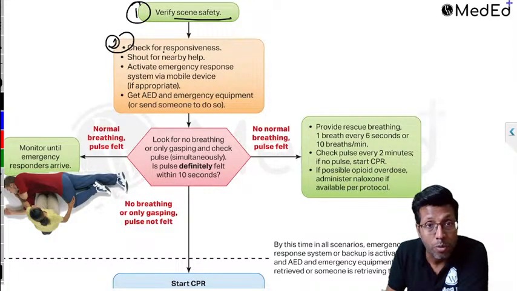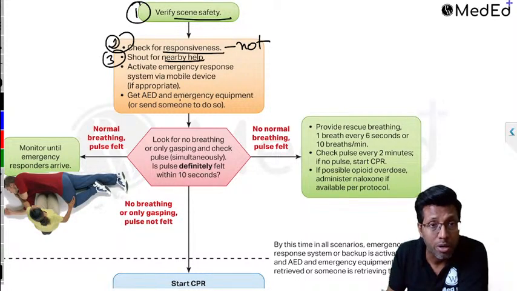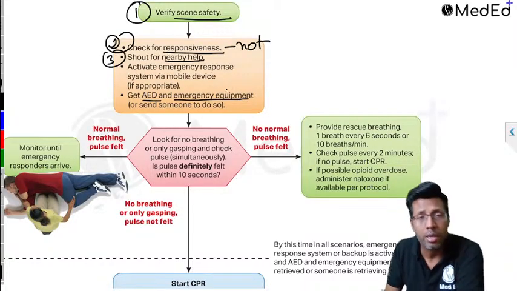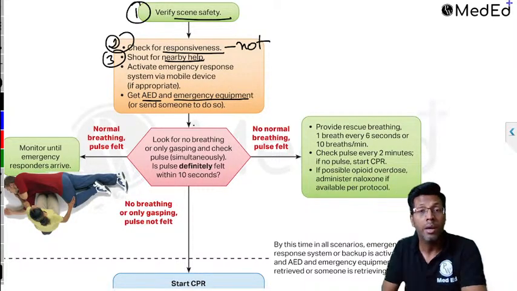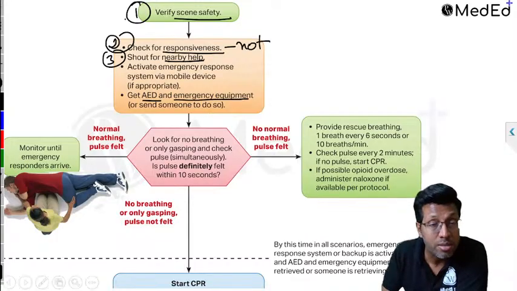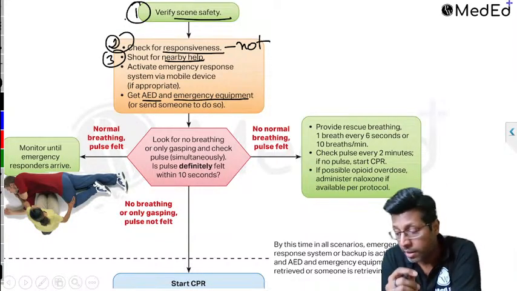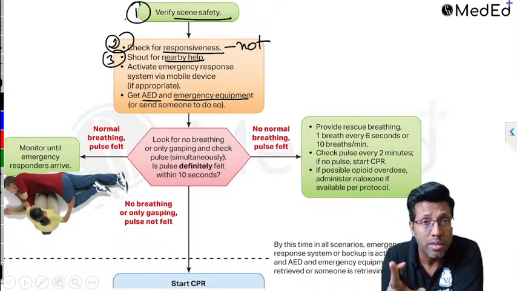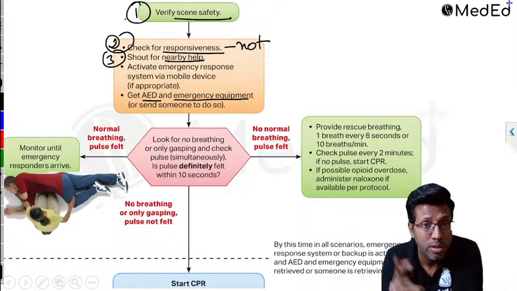Second step is check for response. If the patient is not responding, your third step is call for help. Call for help means you ask the people to come so that they can get a defibrillator, intubation trolley, laryngoscope, i-gel, LMA to save someone's life. They can get the drugs, IV cannula, intraosseous cannula. Hence the third step is call for help. First is scene safety, second is check for response, third is call for help.